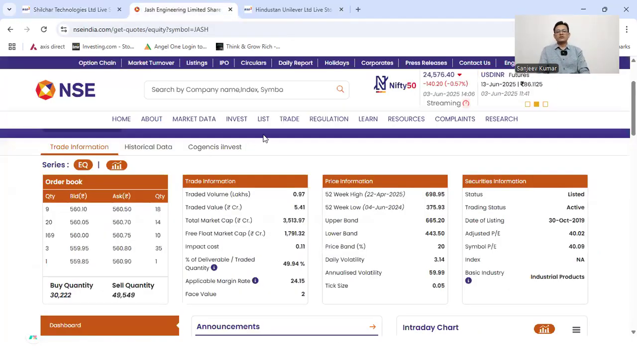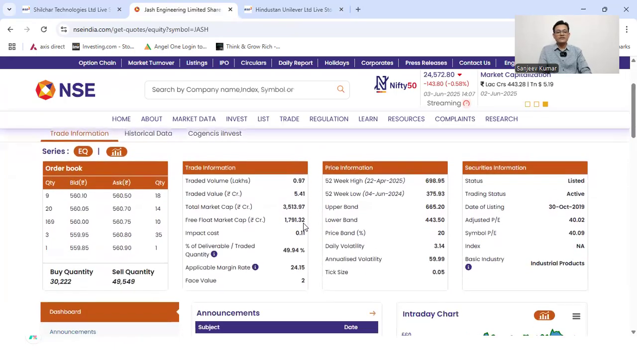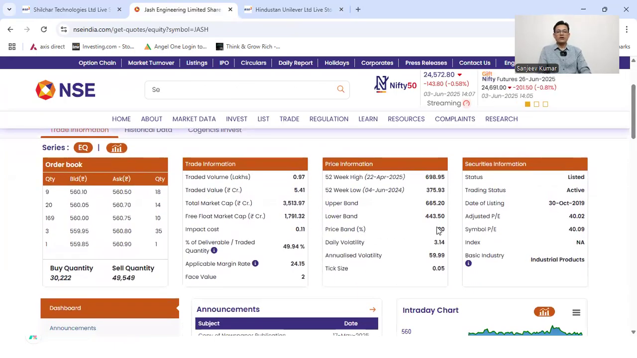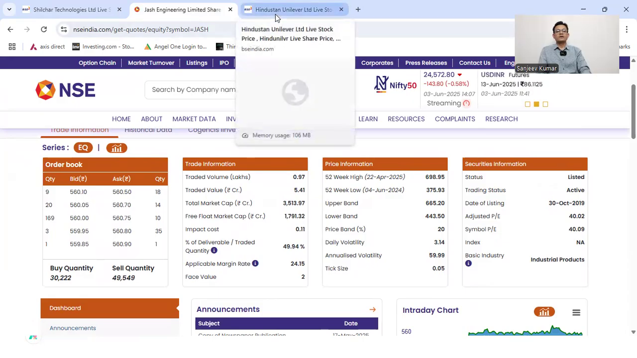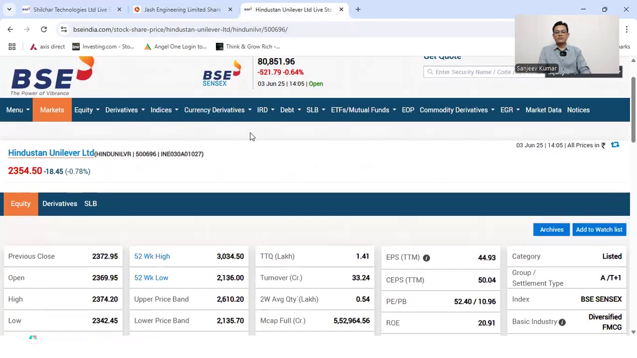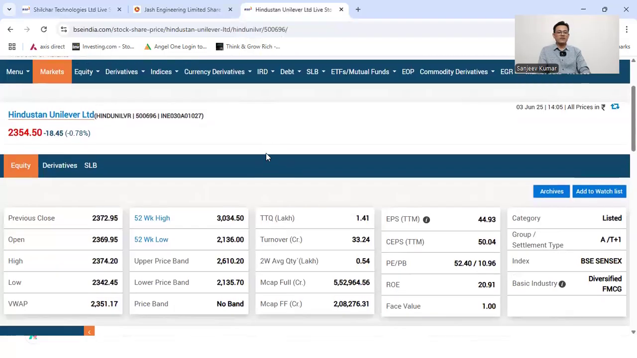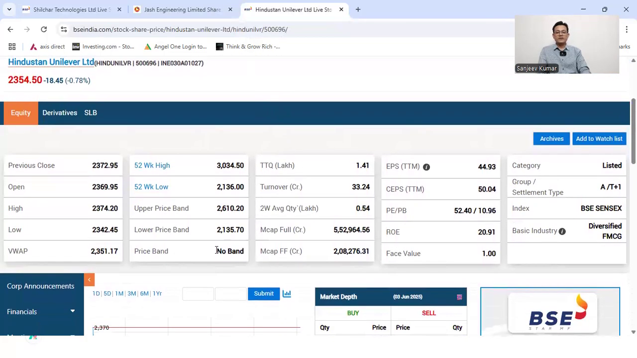You can also check on the NSE website. Just search your stock and check here, where it says price band. This I have opened for Jazz Engineering, and you can see the price band is 20%. And this is the BSE website, Hindustan Unilever Limited. You can see here it is no band. There is no restriction.